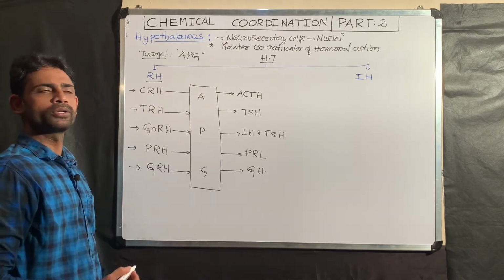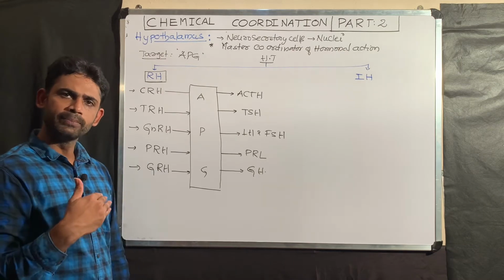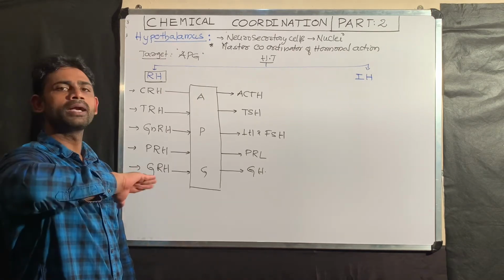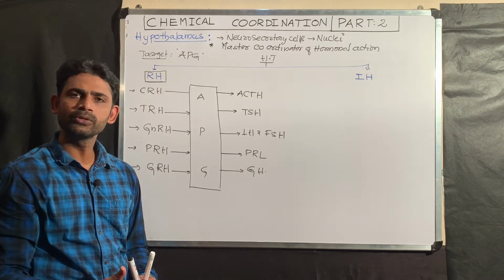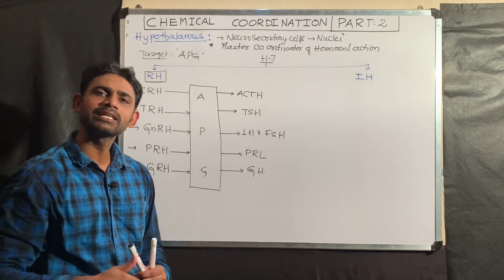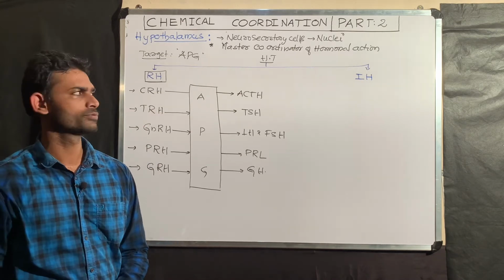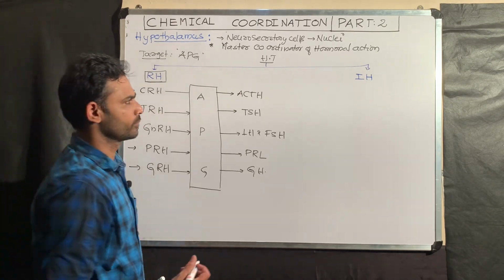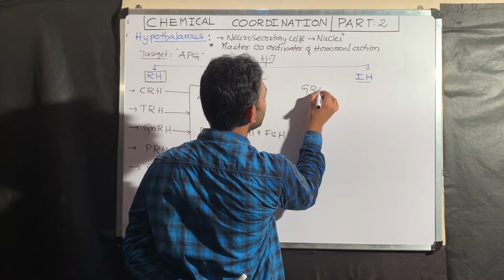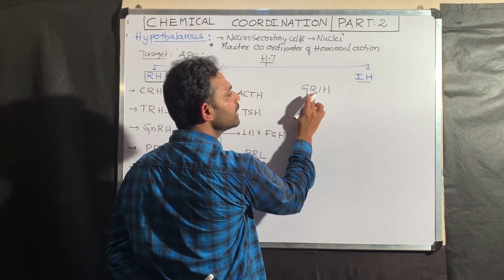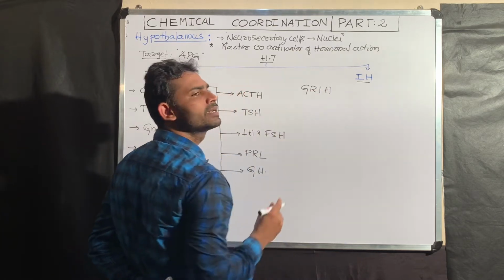Overall, what do you need to understand about the releasing hormones? These releasing hormones released by the hypothalamus go and act on the anterior pituitary gland, and then they make the anterior pituitary gland release the corresponding hormone. That is why these are called releasing hormones. Next, let us take the inhibitory hormones. For example, GRIH, growth hormone releasing inhibitory hormone.